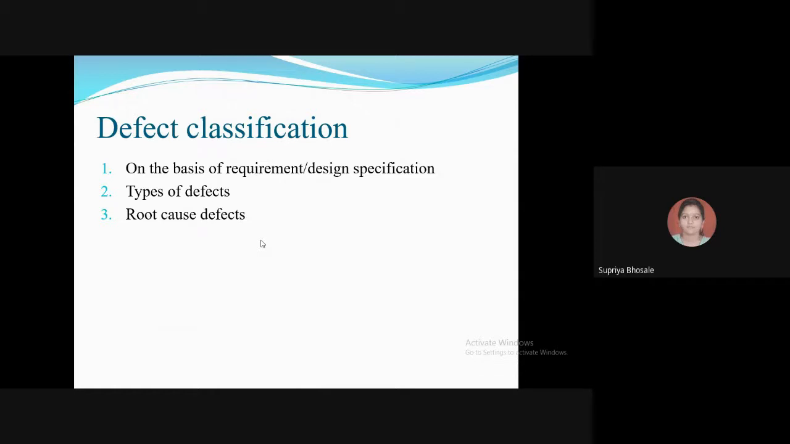These specifications are present in requirement statements but not available in the final product. So features not supported by the specifications but present in the product represent something extra. And third is root cause defects.